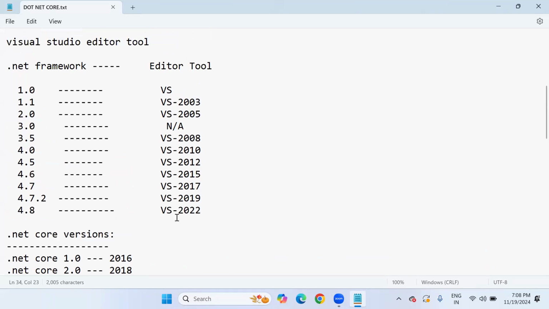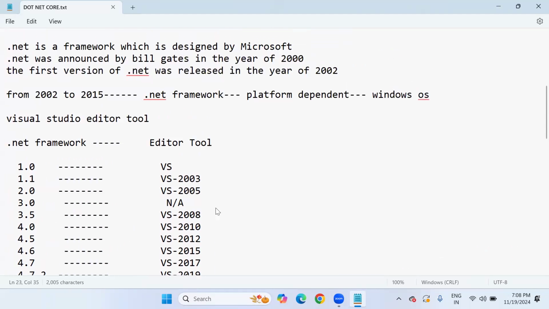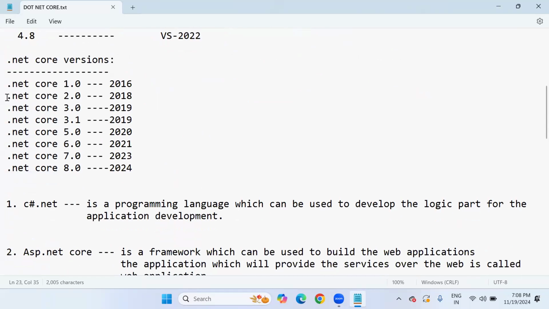But .NET Framework versions go up to 2022. Still .NET Framework also exists, and some companies still prefer .NET Framework with VS 2022. The latest version of Visual Studio is 2022 only. When we use .NET Core versions, it makes the platform independent. When we use .NET Framework versions, it makes the platform dependent.